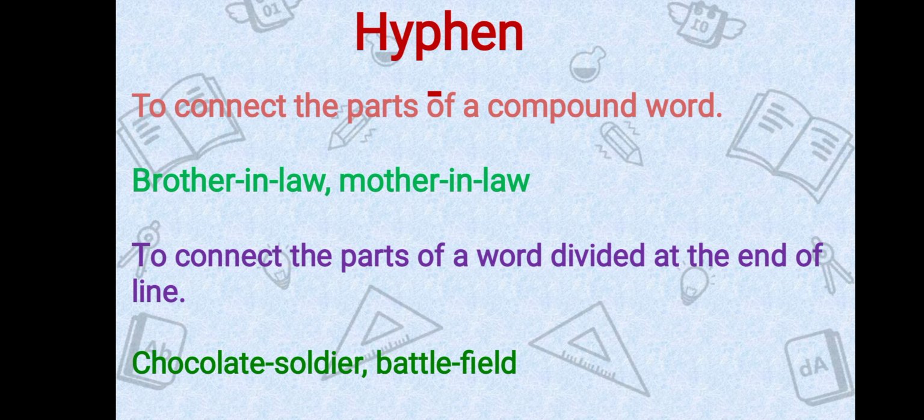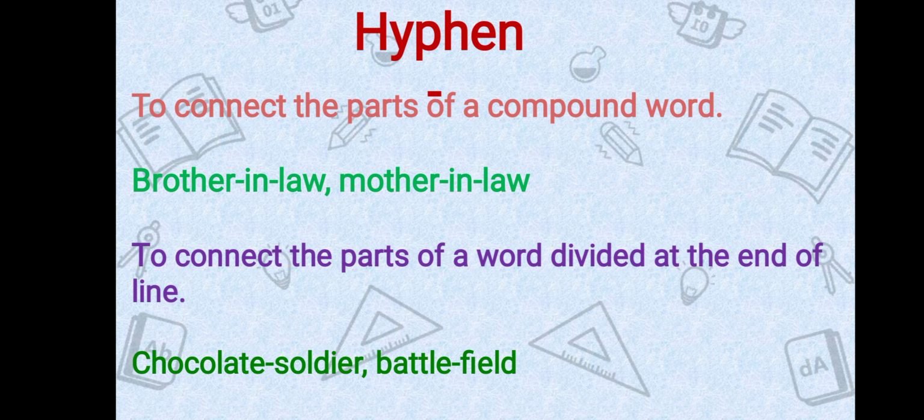Now it's the turn of hyphen. We all have used hyphen. So let us see when we use hyphen. We use hyphen to connect the parts of a compound word. When two or three words are used as a single word, this is called a compound word, and there we use hyphen.